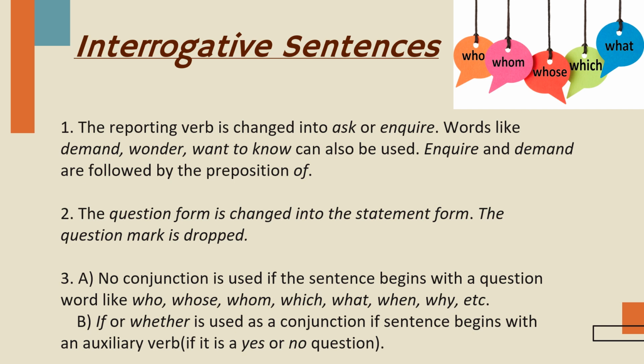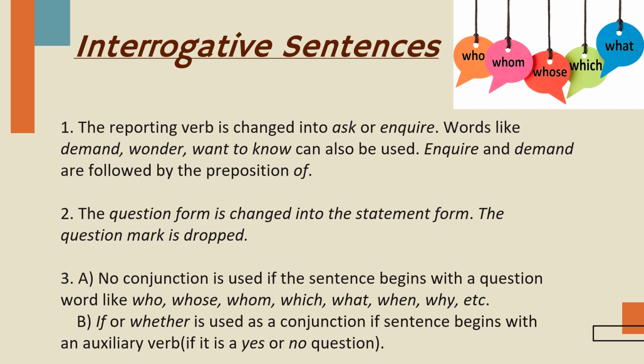Third rule, no conjunction is used if the sentence begins with a question word like who, whose, whom, which, what, when, why, how much, how many, etc. If or whether is used as a conjunction if the sentence begins with an auxiliary verb.